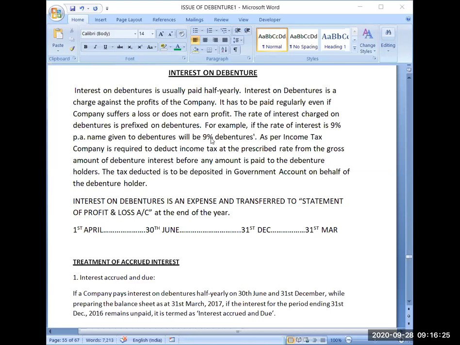Listen to the question carefully. I am issuing debentures, which means I am accepting money from the public. I am accepting the loan. And if I am taking the loan, obviously I will be paying the interest. Think logically about that.